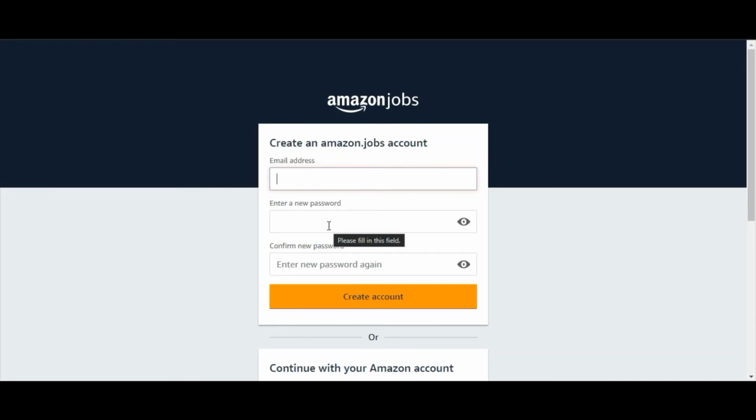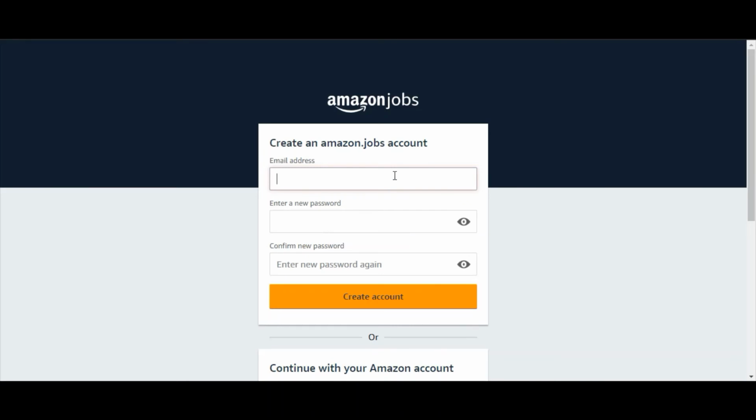You can verify your email address. After that, you can log in with those credentials, and you can apply for this job role with your resume and some other basic information. In this way, you can apply for this job role.